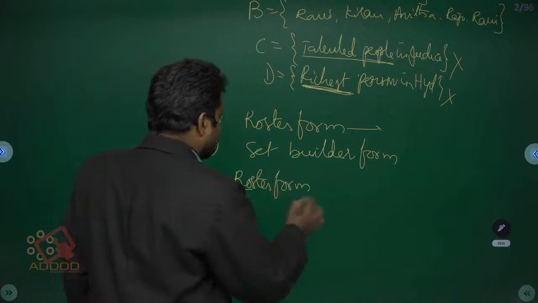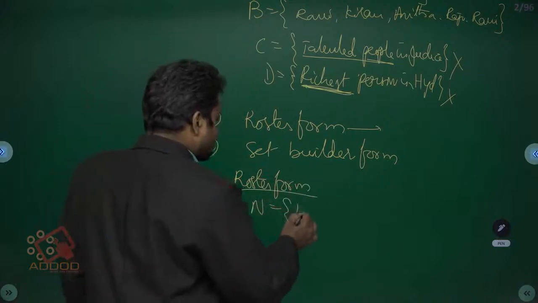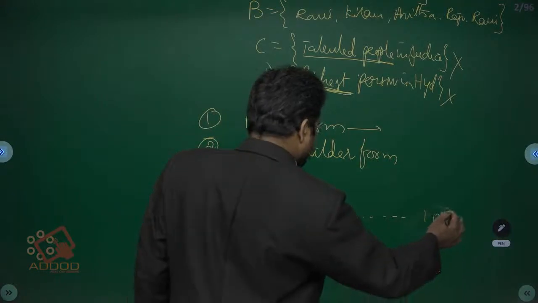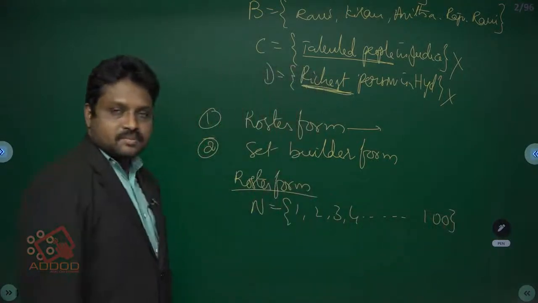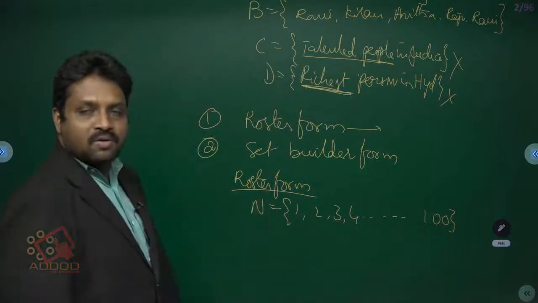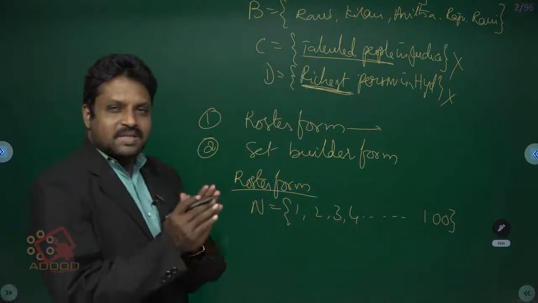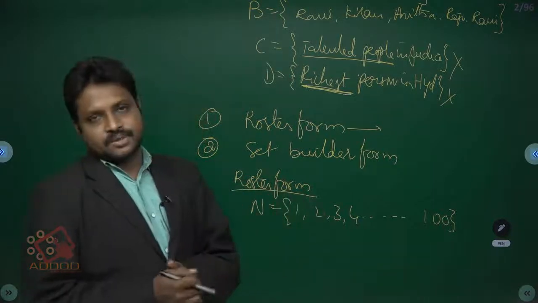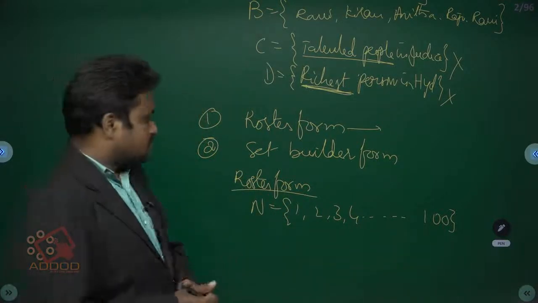Roster form means, suppose N is equal to the set of natural numbers up to 100. We mention all the elements in the set. Then that is called roster form. In roster form, each and every element we have to insert in the set.